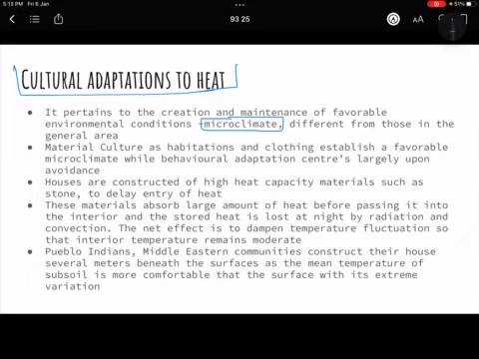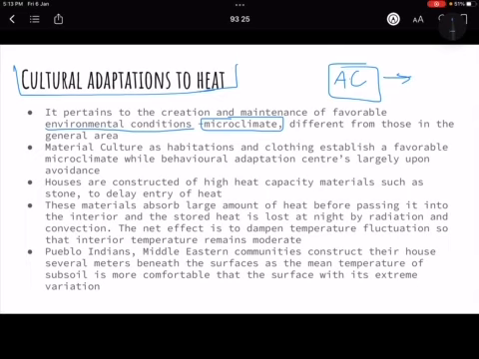So you try to make a microclimate within that climatic zone, right? That means, for example, गर्मी होती है, we switch on the AC. What is that? We try to reduce the temperature of the room, right? So that is what we are creating, a microclimate. We are trying to create environmental conditions favorable, right? So that is what we do through cultural adaptations.